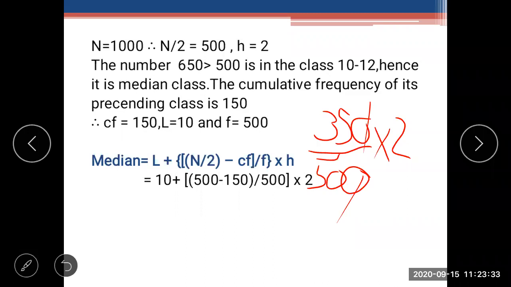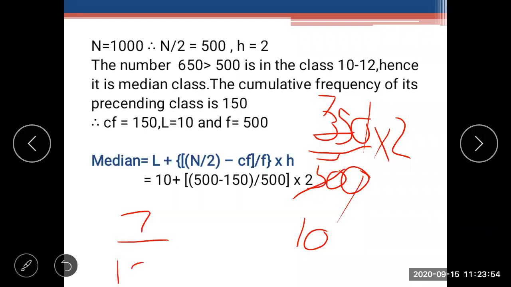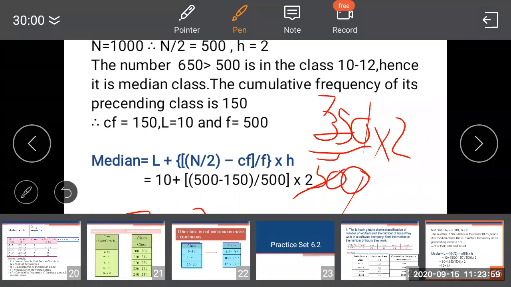Then divide it. 5 tens are 50, 5 sevens are 35. So what we got is 7 upon 10, into 2. 7 twos are 14. When we divide by 10, we will get 1.4. Correct? Bhumi, understood? Okay, very good.